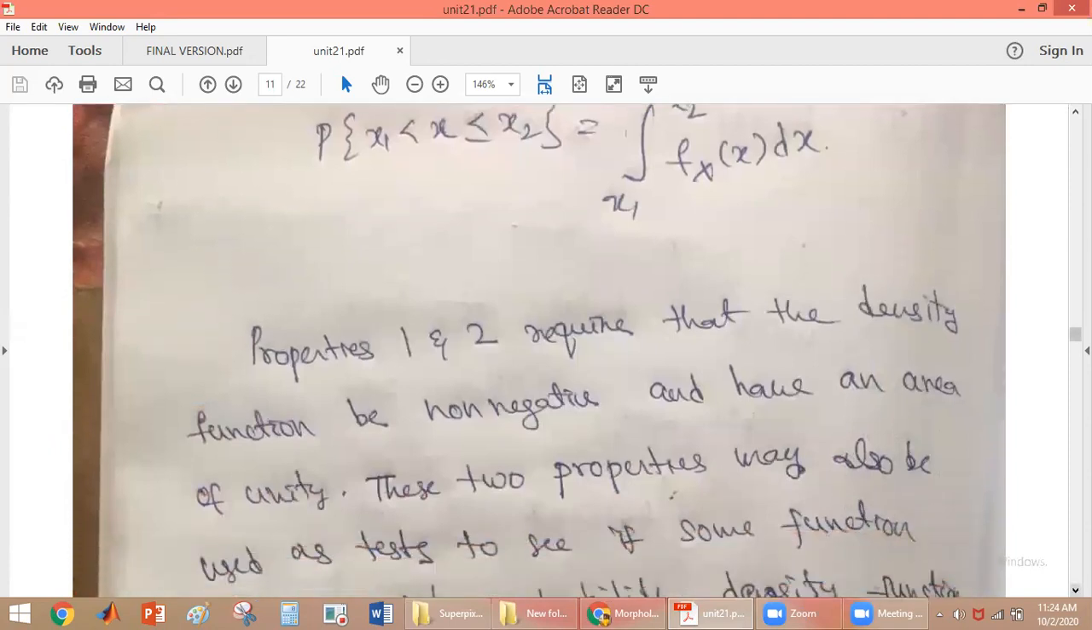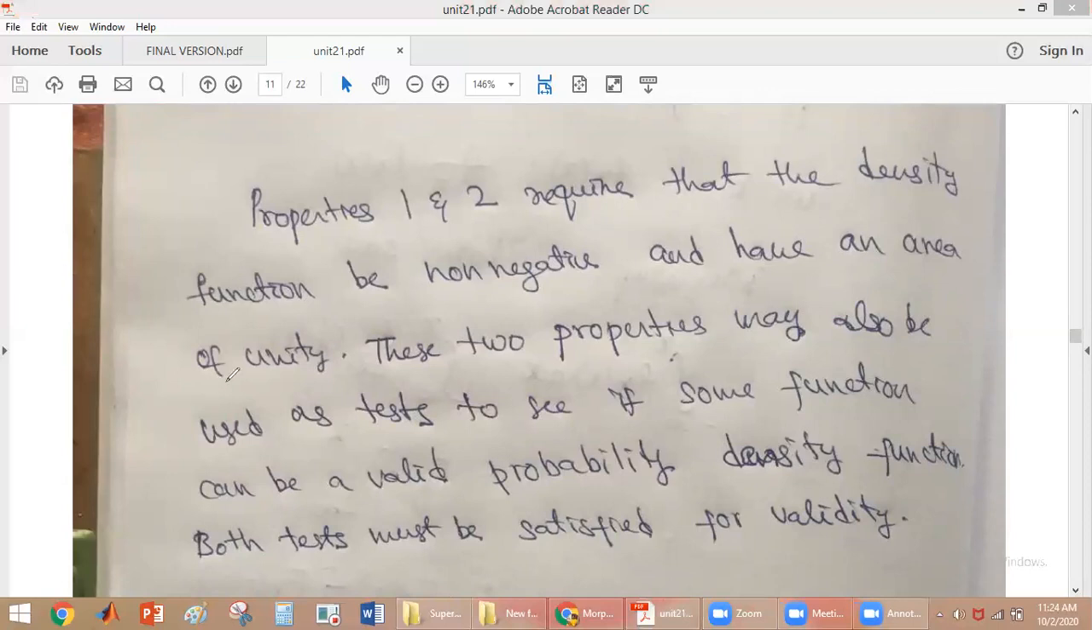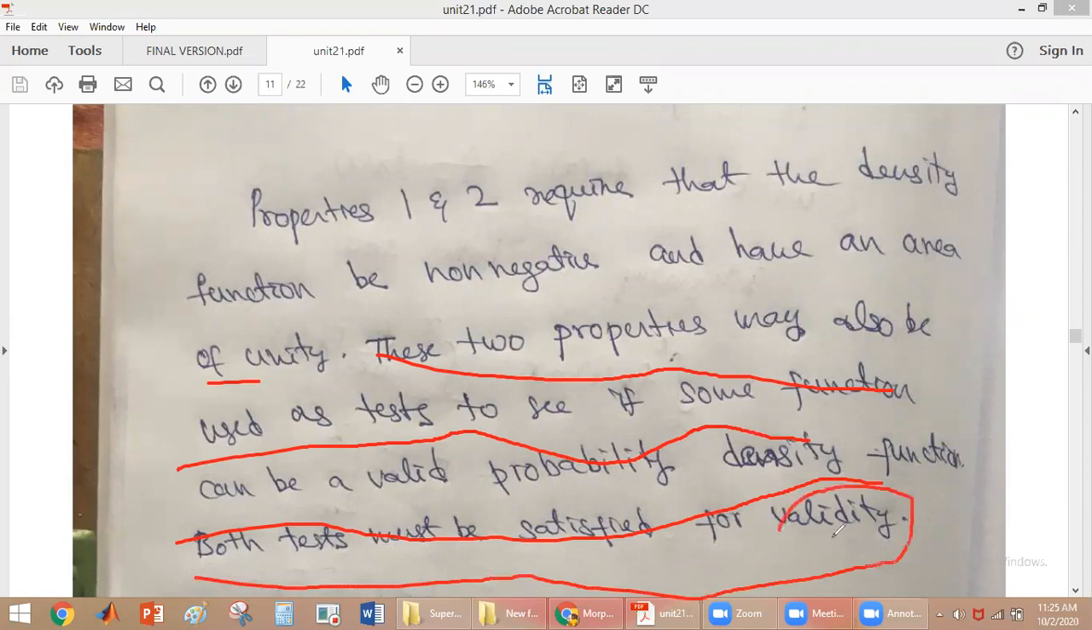From these properties, 1 and 2 require that the density function is non-negative and has an area of unity, and these two properties may also be used as a test to see if some function can be a valid probability density function. If both these properties are satisfied, then we say that the given function is a valid PDF.